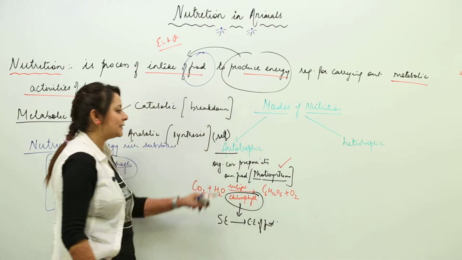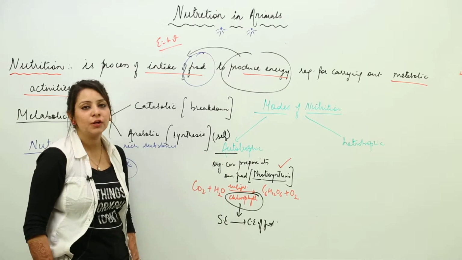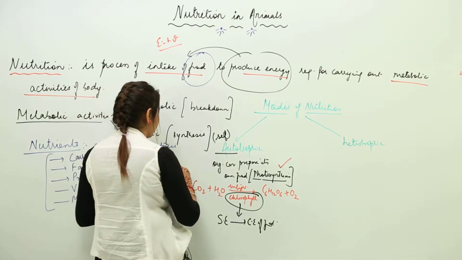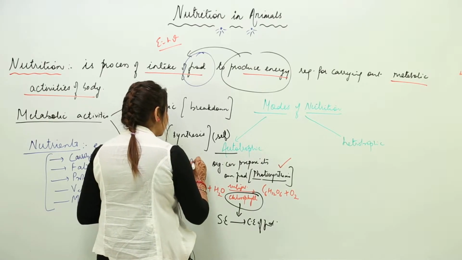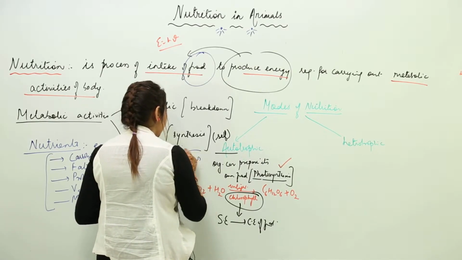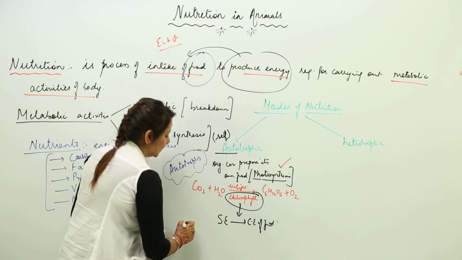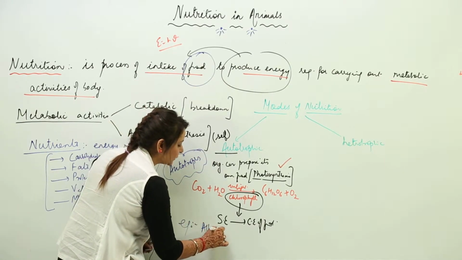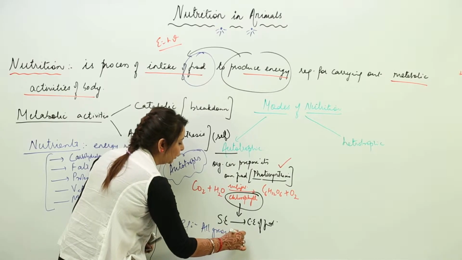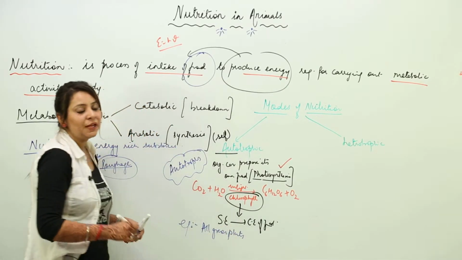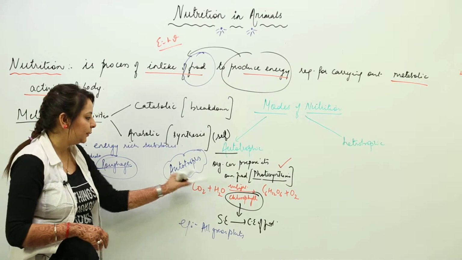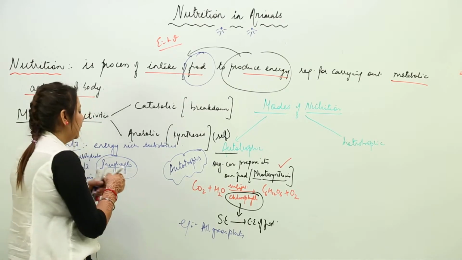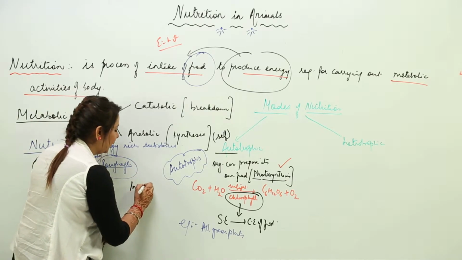So that is the reason they can prepare their own food, and the ones which can prepare their own food are called autotrophs. Example: not all plants, only green plants, because all plants are not autotrophs. Those plants which do not possess any pigment cannot photosynthesize, like insectivorous plants. Insectivorous plants are those which feed on insects.